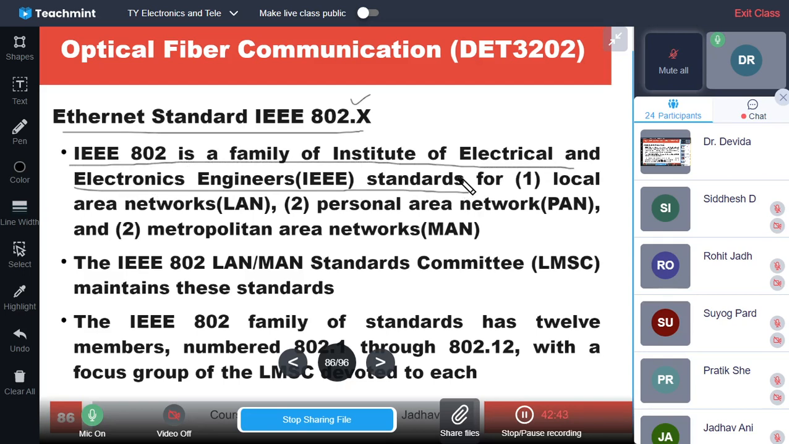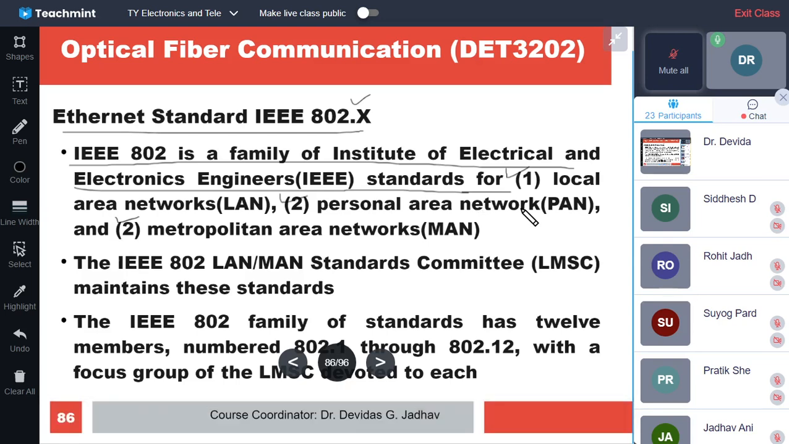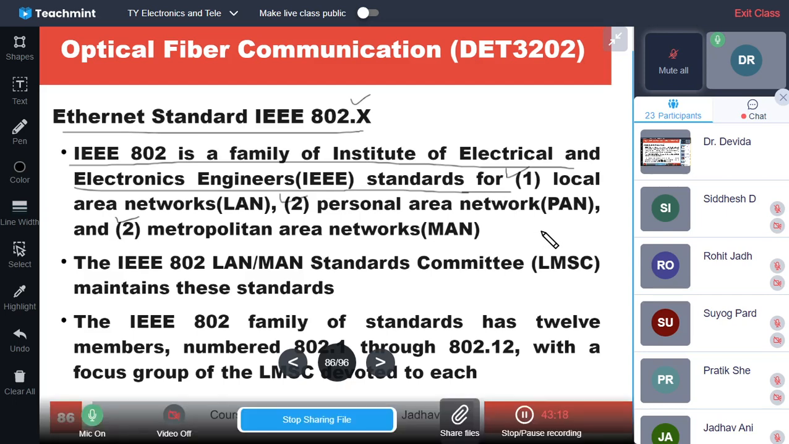It is a family of IEEE standards for what? For local area network LAN, for personal area network PAN, and for metropolitan area network MAN. For all types of networks, this IEEE 802 is a family of IEEE standards. Now it has become a bunch of IEEE standards. Initially it was IEEE 802.3, that is for wired LAN, but then it has many such standards. It has now become a family of standards.